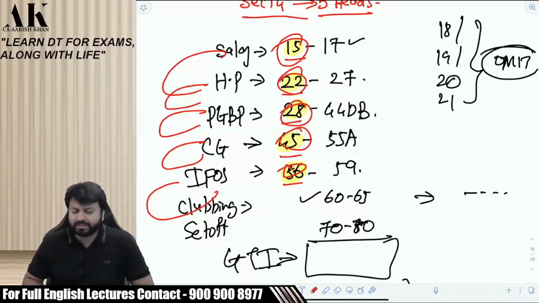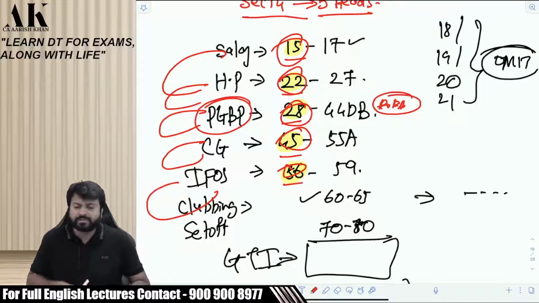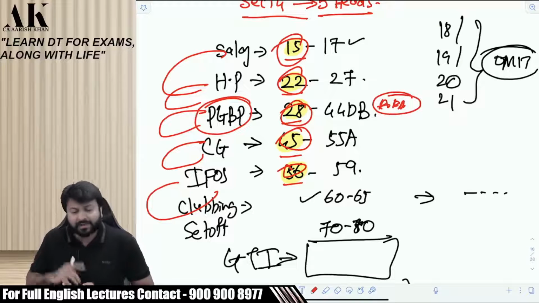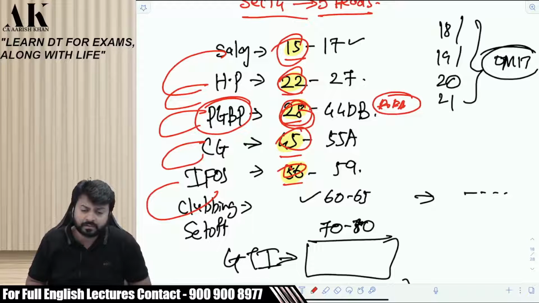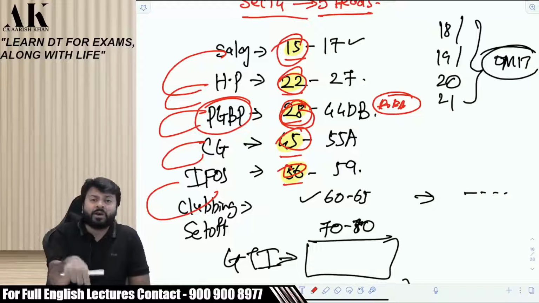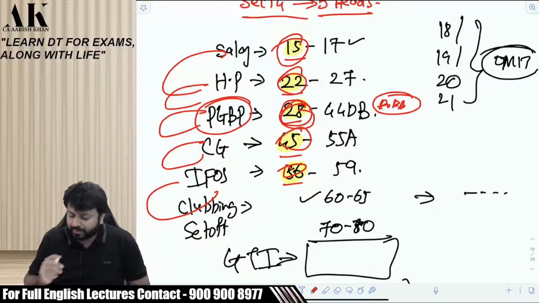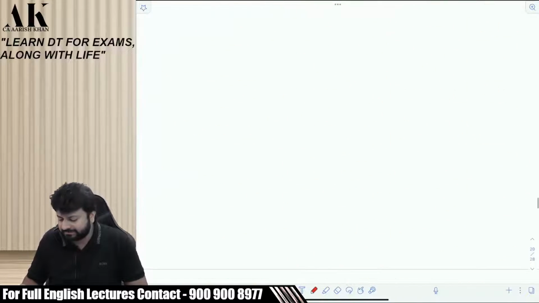So, the moment we start with the first topic, that is business and profession, the most important head of income. This is the first topic we are starting now. The first thing we need to see in this topic is when we will come under business and profession. What are the activities subject to which I can say that my income will be covered under business and profession? For that, we all need to read which section? Section 28.